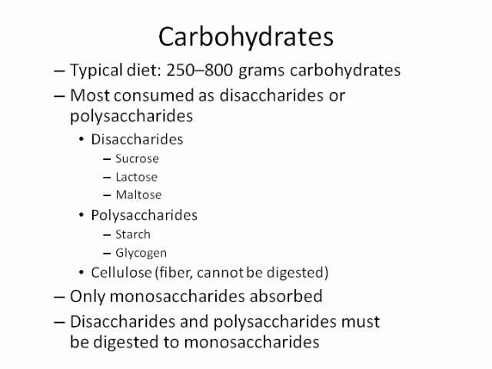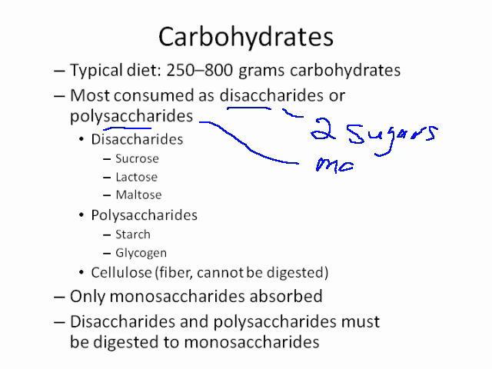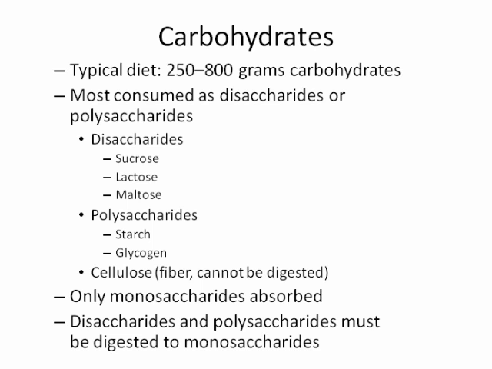First of all, for carbohydrates, the typical diet consists of about 250 to 800 grams of carbohydrates. Most of the carbohydrates are consumed as disaccharides or polysaccharides. When we refer to a saccharide, we're referring to a sugar molecule. So a disaccharide is two sugars, and a polysaccharide, of course, is more than two. The disaccharides that are primarily in our diet are sucrose, lactose, and maltose.